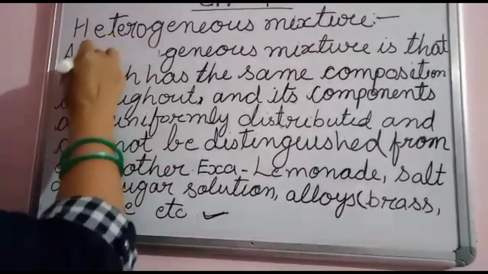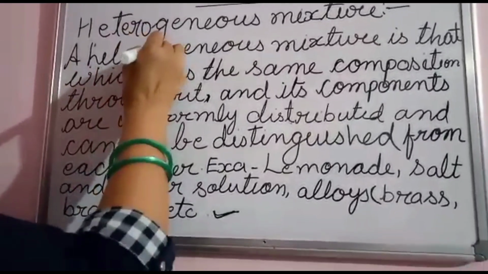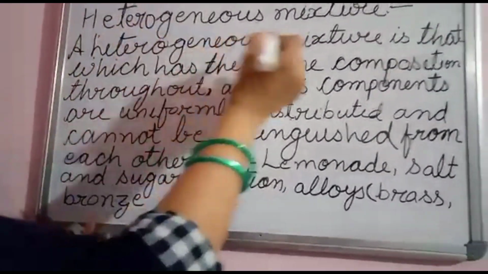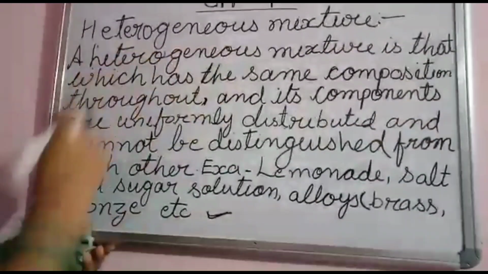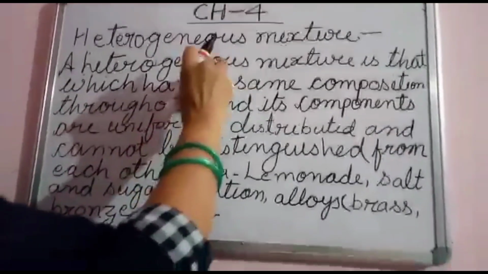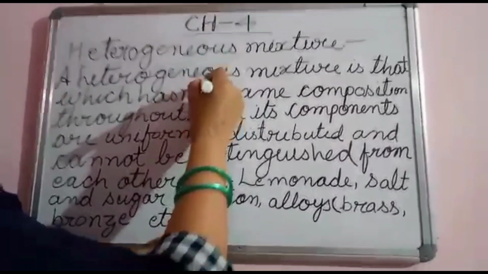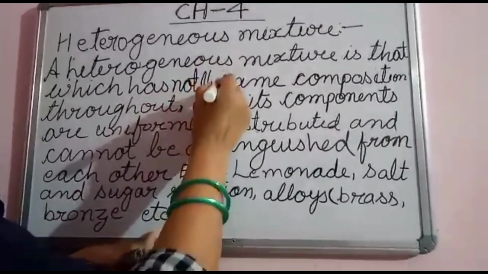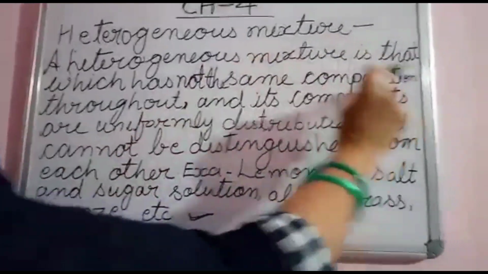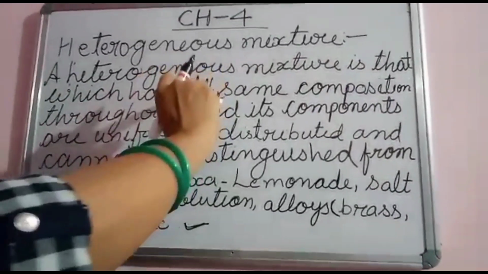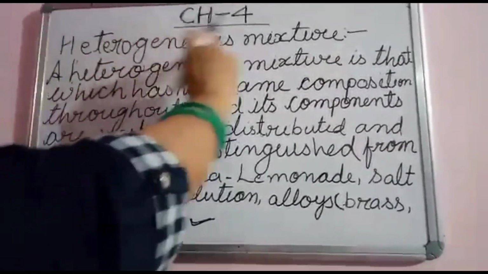A heterogeneous mixture is that which has not the same composition throughout, because we are defining heterogeneous mixture.